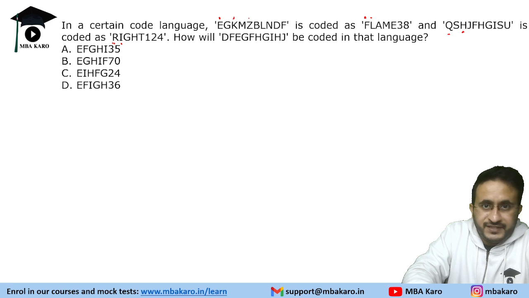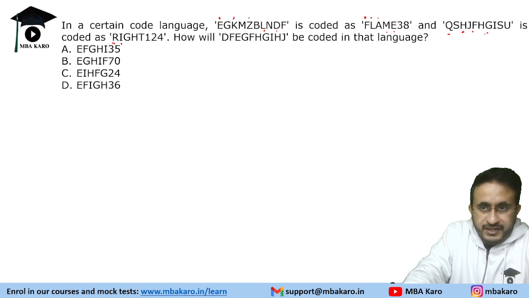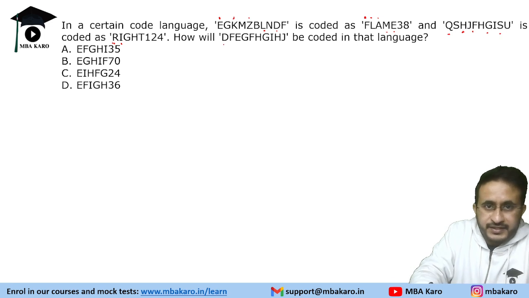If we see, Z has become A, then L has become M, and alternate letters are increasing by one. F is becoming G, G is becoming H, and S is becoming T. So alternate letters we will increase. So D will become E, F, E, F, G, H, I. So there is only one option.